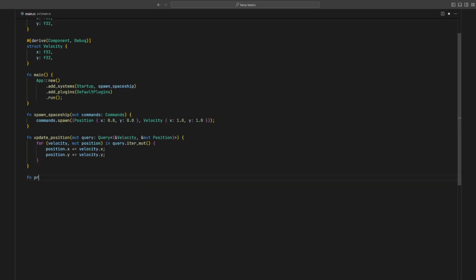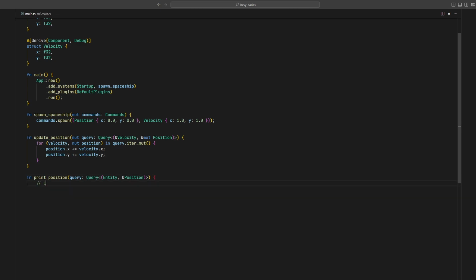Next, we'd like to be able to add a simple way to inspect the data that we've updated in our previous system. In order to do this, we'll define another separate system that will query the entities and their components. In this case, we won't worry about the velocity component. We can still query the same entities using only the position component specified in the query type.